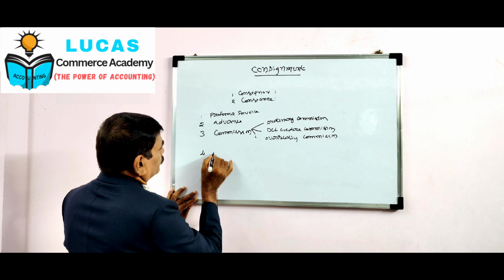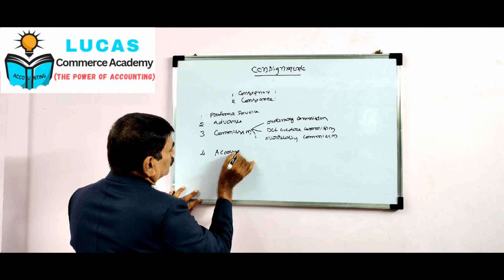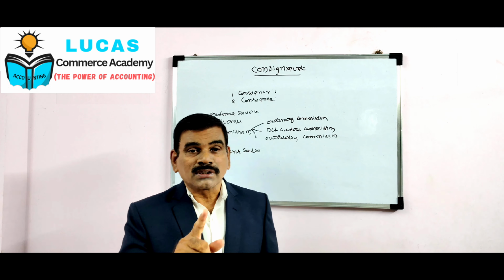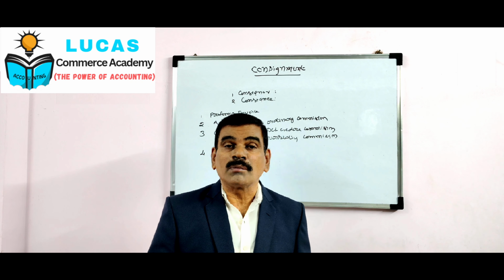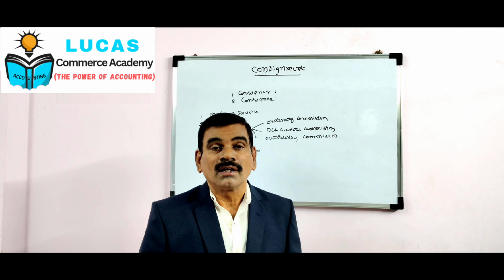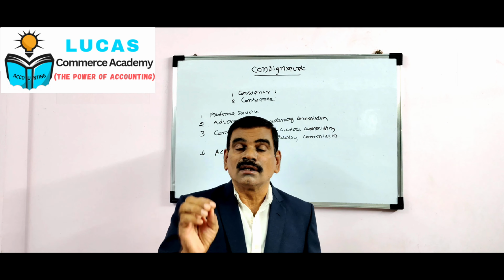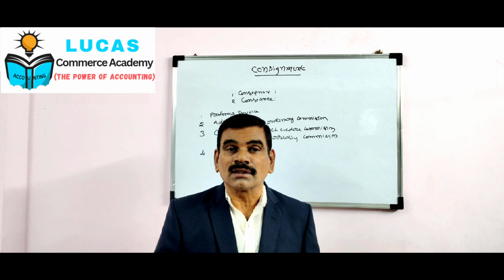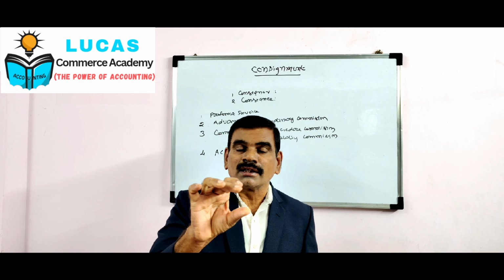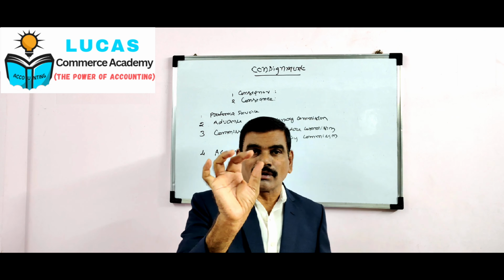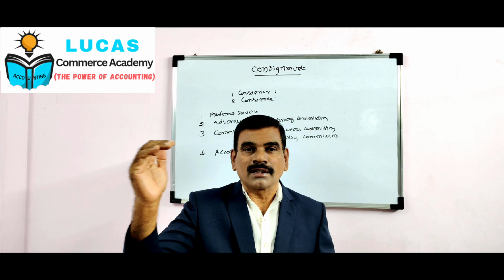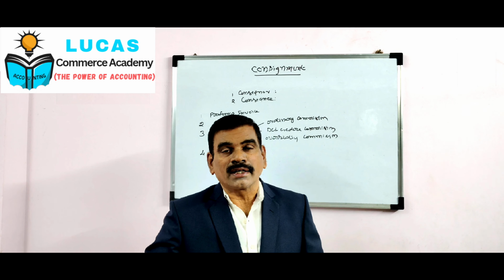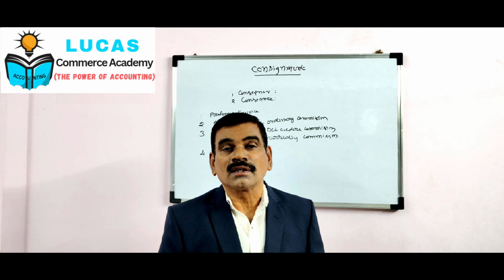Next, the fourth one is account sales. Account sales is nothing but a statement prepared by the consignee and sent to the consignor. It indicates the amount due to the consignor. So what are the contents in the account sales? First is sale proceeds, then less advance, less commission, less expenses, and it indicates the final amount due to the consignor.